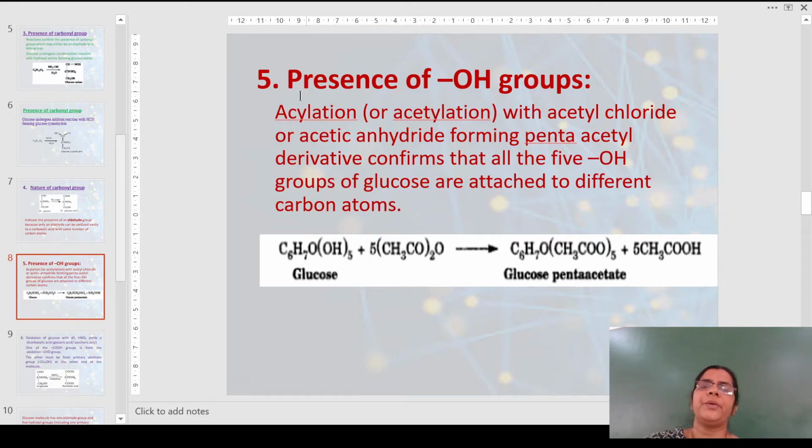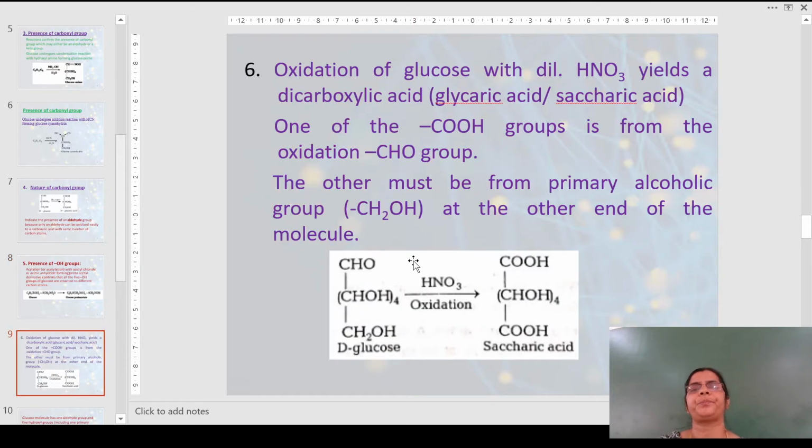This was confirmed by treating glucose with a reaction, that is acylation or acetylation. Glucose was treated with acetyl chloride or acetic anhydride and it gave glucose pentaacetate. A pentaacetyl derivative is only possible if there are 5 OH groups, and acetylation is possible only if there are OH groups or NH2 groups in the given compound. As we all know, glucose does not contain nitrogen, it has only oxygens. Hence, 5 OH groups were assigned to glucose.